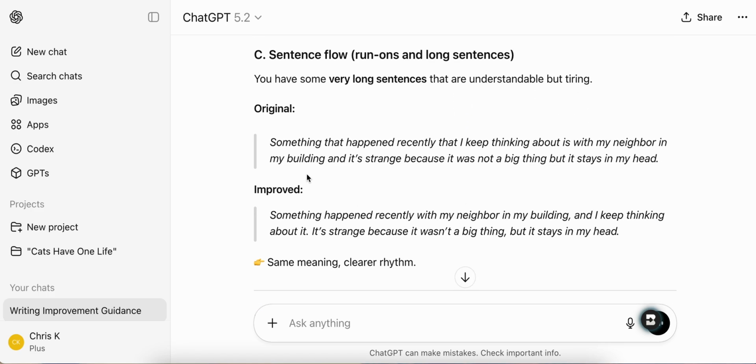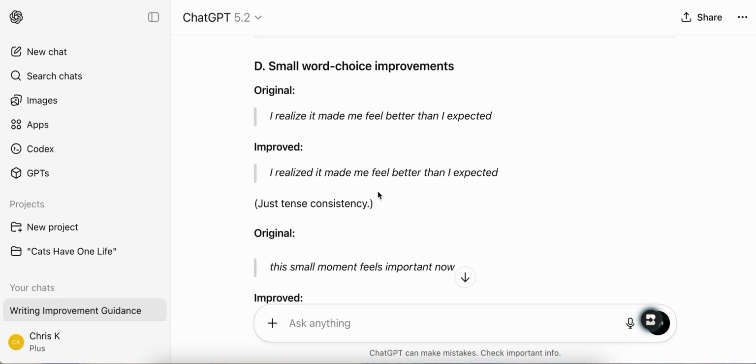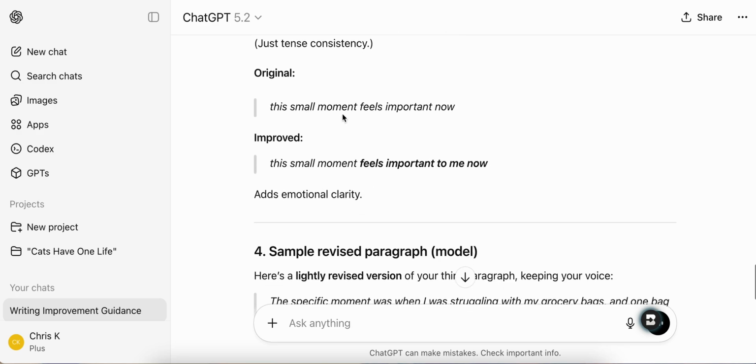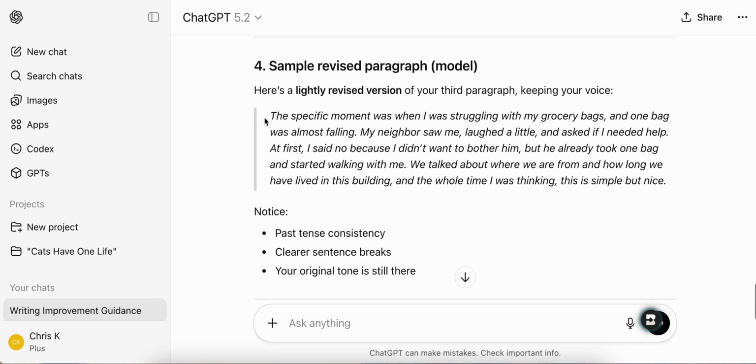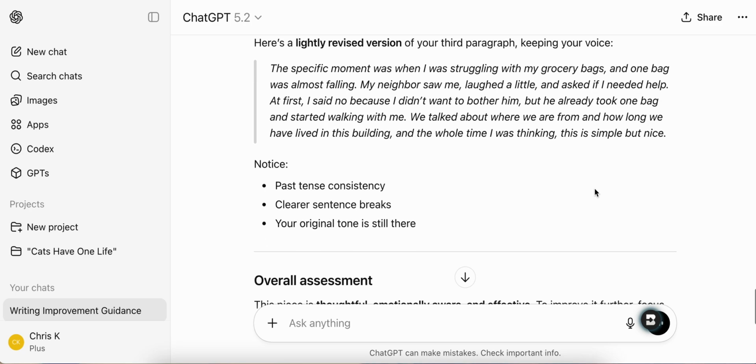Run-ons and long sentences. Okay, so what it's doing here is it took this long sentence and suggested breaking it up into two slightly shorter sentences. Better rhythm, right, as I mentioned here. And it's giving me a revised version as well.